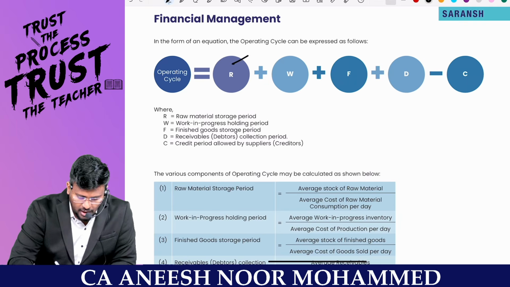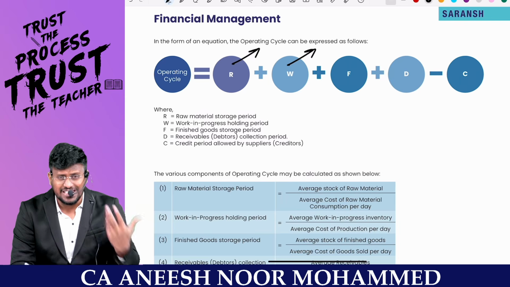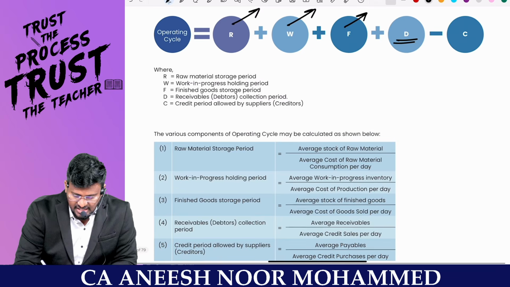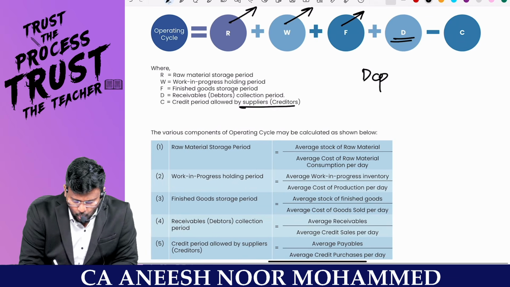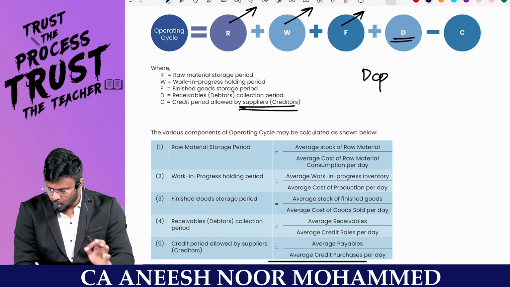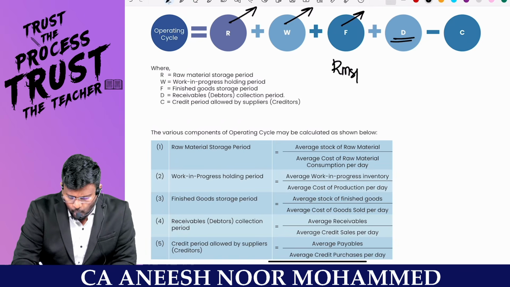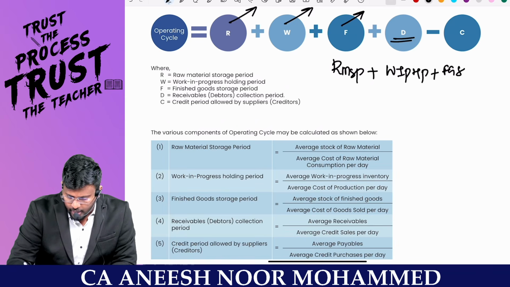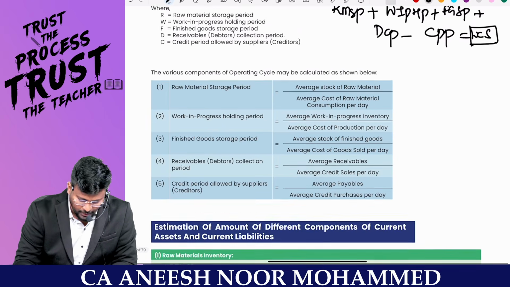How many days are you keeping the raw material? How many days are you taking to convert the raw material into WIP? How many days are you keeping the finished goods inside the factory? And this has to be converted into debtors. That's the receivable or debtors collection period. Minus, my dear lovable students, the creditors' credit period allowed by the supplier is the one working capital. So just think, very easy, sir. First raw material will be there. Raw material storage period plus WIP holding period plus finished goods storage period, plus debtors collection period minus creditors payment period is equal to the working capital cycle. Are you all really with me on what I am talking to you?